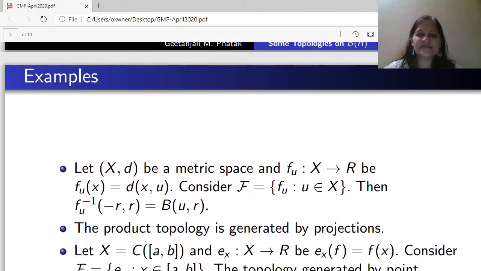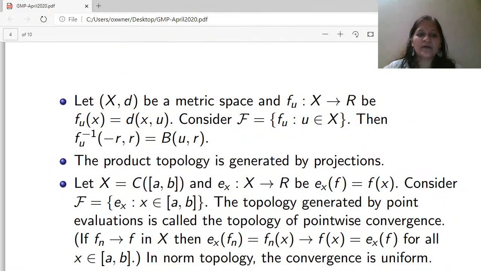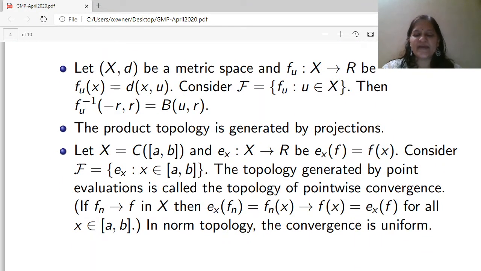Now let us discuss some examples. Let (X, d) be a metric space and f_u from X to R be a function defined as f_u(x) equals the distance between x and u.